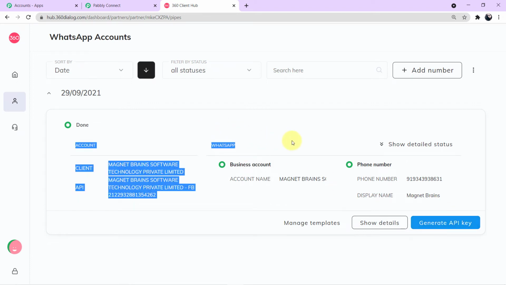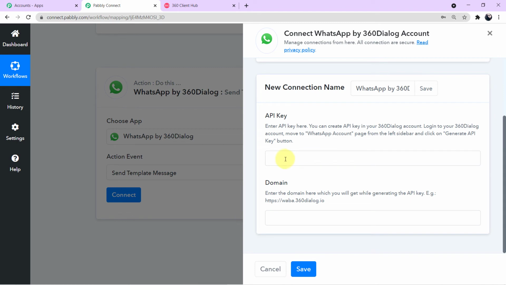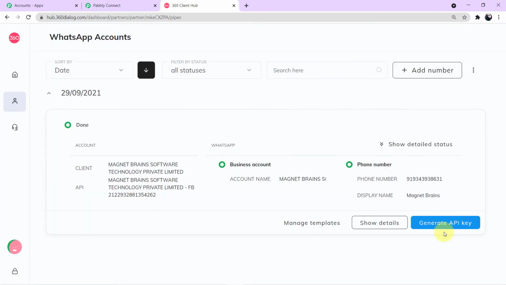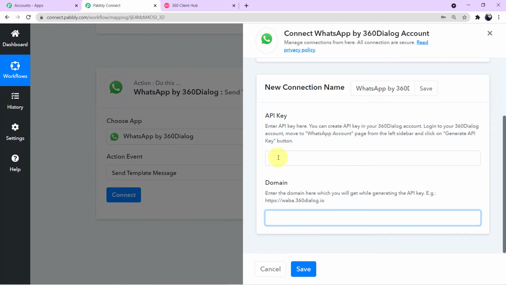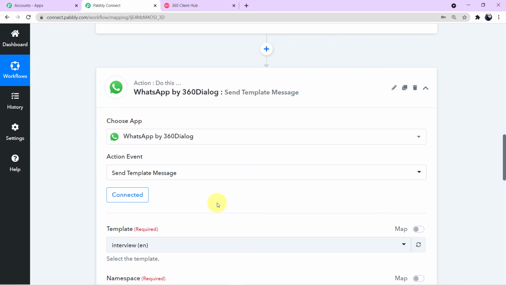You will copy both of the values, go back to your Pabbly Connect, and paste them accordingly. Now you will click on save and you will be successfully authorized back to your workflow. Now guys, I have already told you this is a one-time process, so I have already generated my API key and the domain. Because of some security reason, I cannot show you this process, so let me paste the API key and the domain here, then I'll click on save and we will directly meet in our workflow. Okay guys, as you can see, I've been successfully authorized back to my workflow.